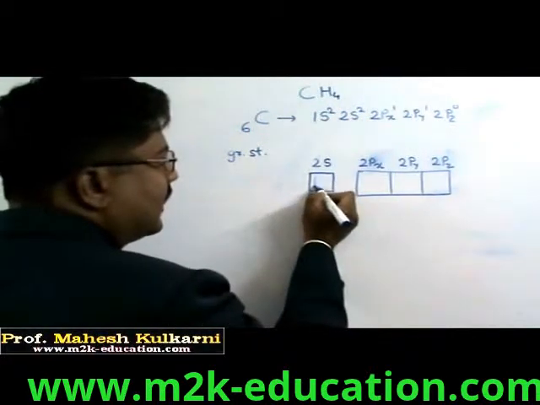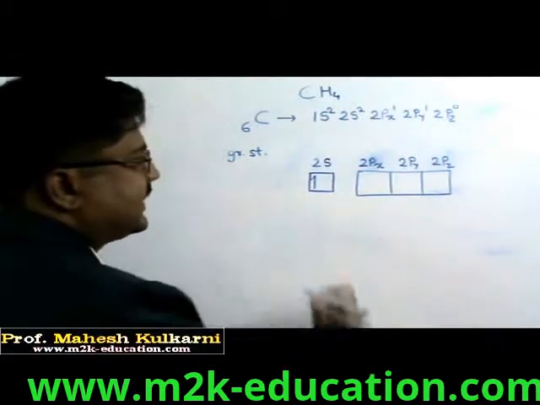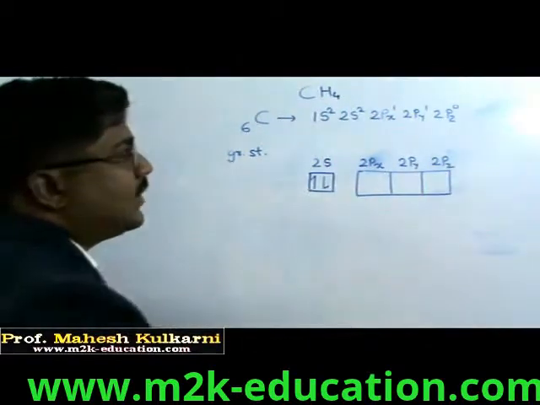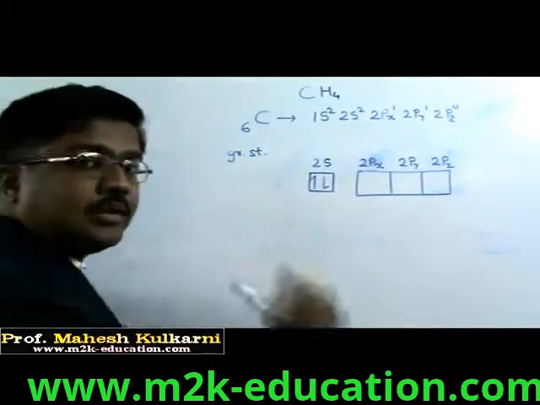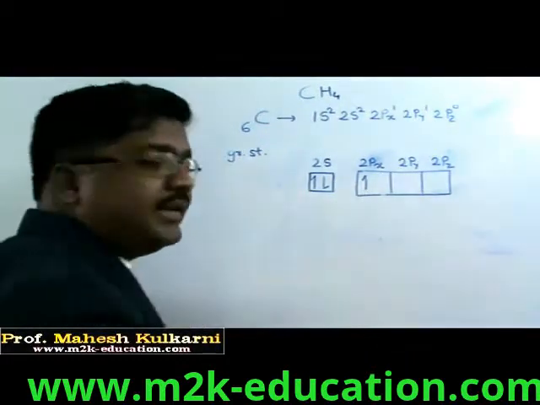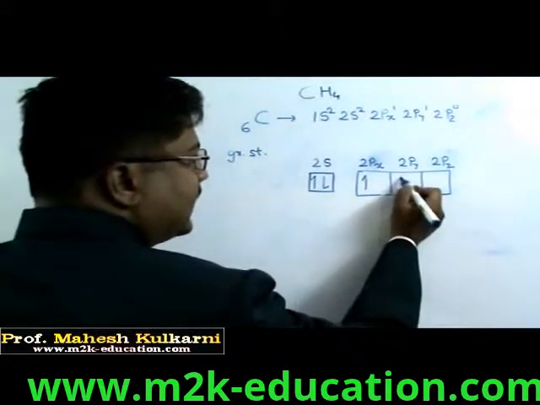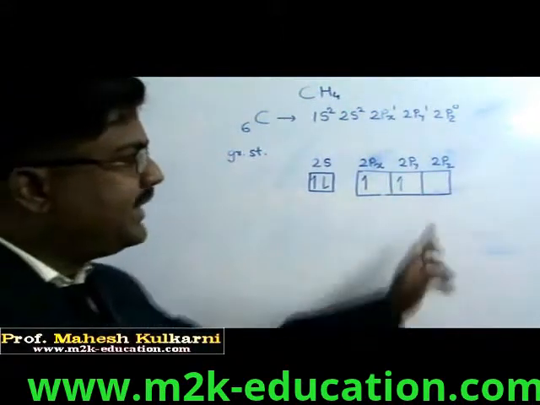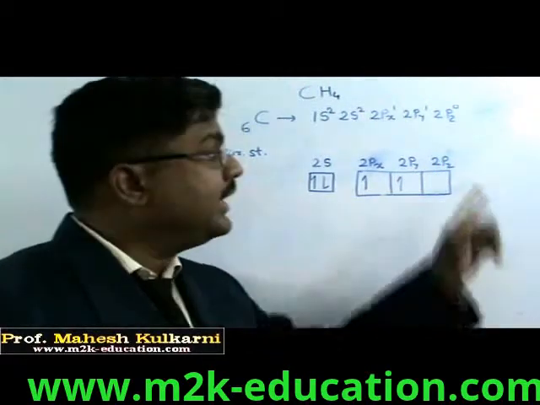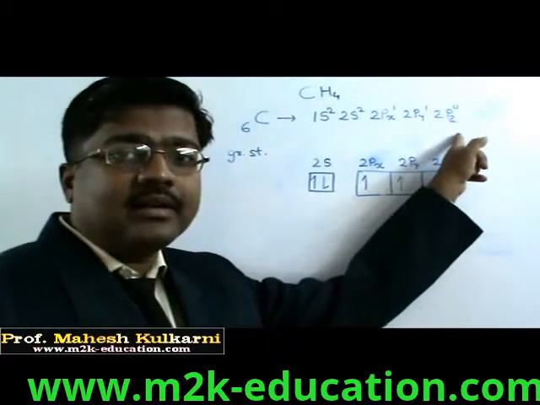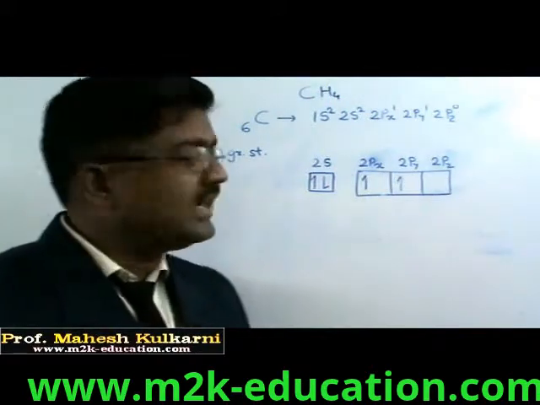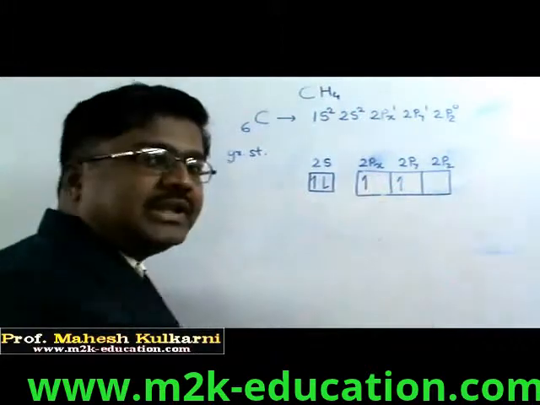So here, the first electron has clockwise spin. The second electron has anti-clockwise spin. So the two electrons of the 2s orbital we have discussed. Then 2p x, only one electron, and 2p y, only one electron. 2p z, why are we writing 2p z 0? Actually, the 2p z orbital is there, but in that orbital, an electron is not there. This is the difference. But we have to mention the orbital.